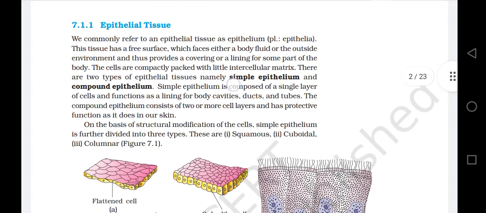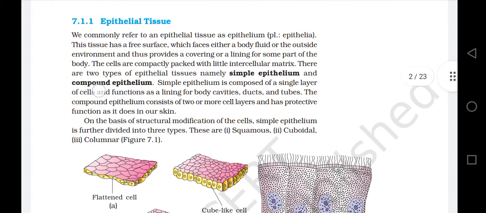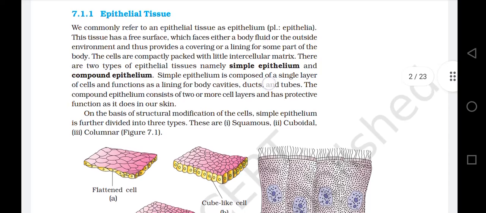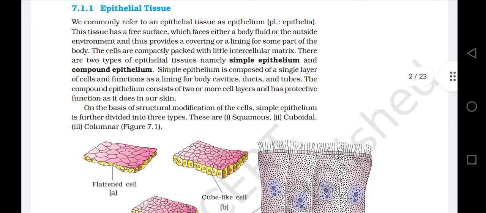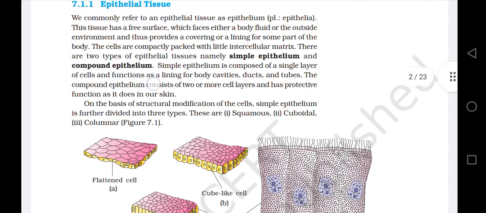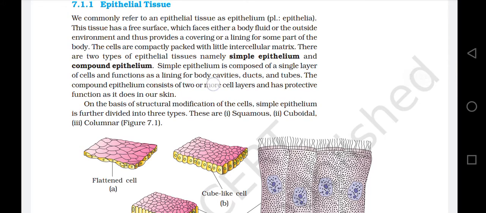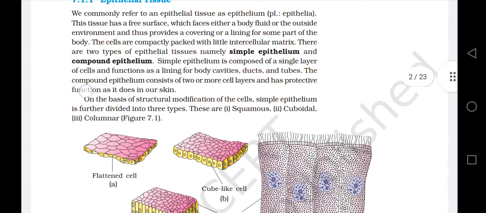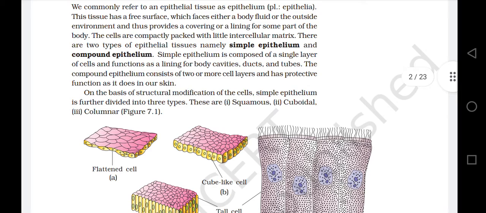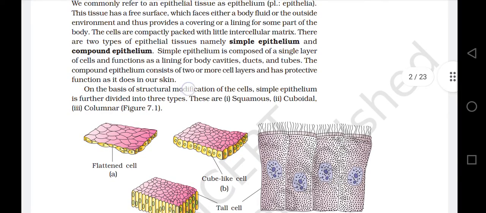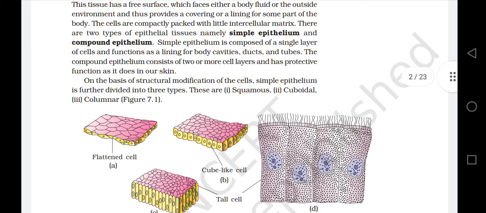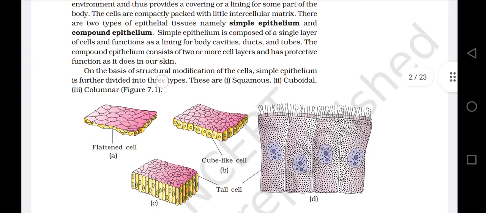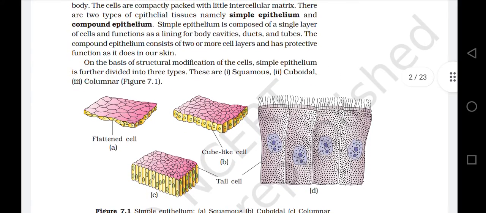Simple epithelium is composed of a single layer of cells and functions as a lining for body cavities, ducts, and tubes. The compound epithelium consists of two or more cell layers and has protective function as it does in our skin. On the basis of structural modification of the cells, simple epithelium is further divided into three types. These are squamous, cuboidal, and columnar.